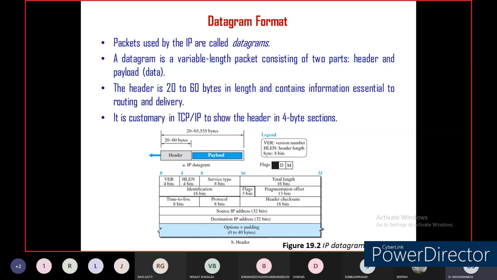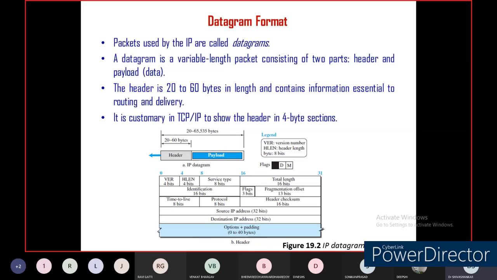Now one more format is there in the network layer protocol, that is called a datagram. So what is a datagram? If a packet is used by the Internet Protocol, it is called a datagram. A datagram is a variable length packet consisting of two parts, that is the header and the payload.